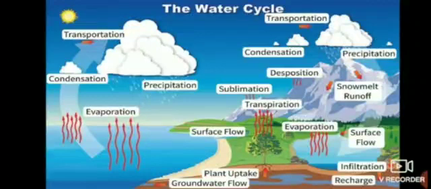Now we see what are the main stages of water cycle. Now one is evaporation, number 2 is condensation, 3 is precipitation and 4 is collection or runoff. So what is the fourth stage? Collection and runoff. These are the main four stages of water cycle or hydrological cycle.